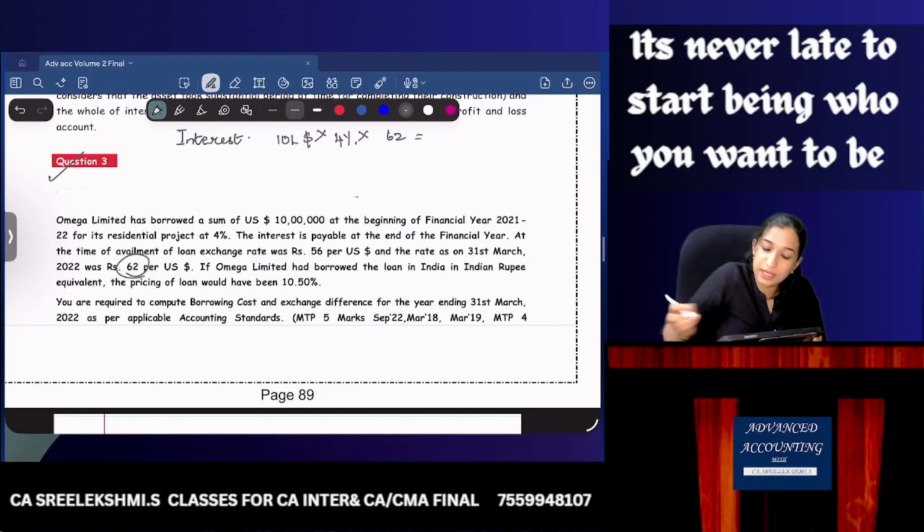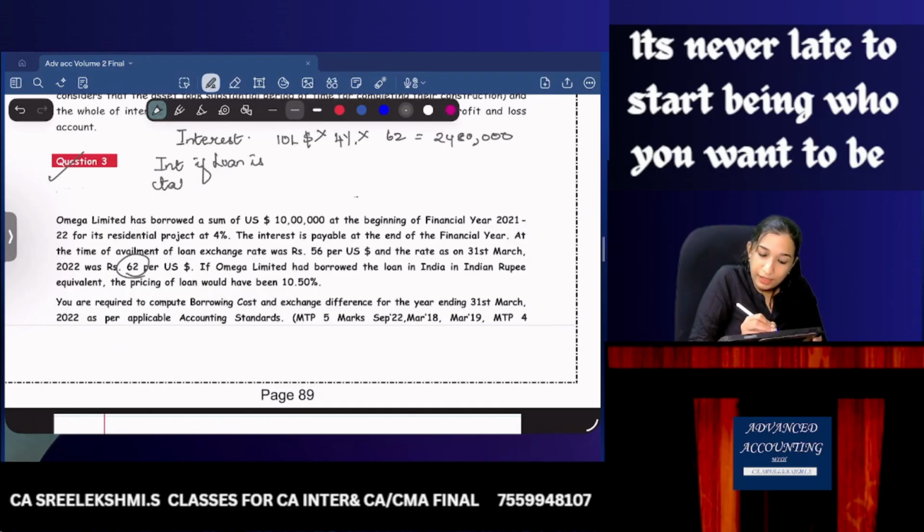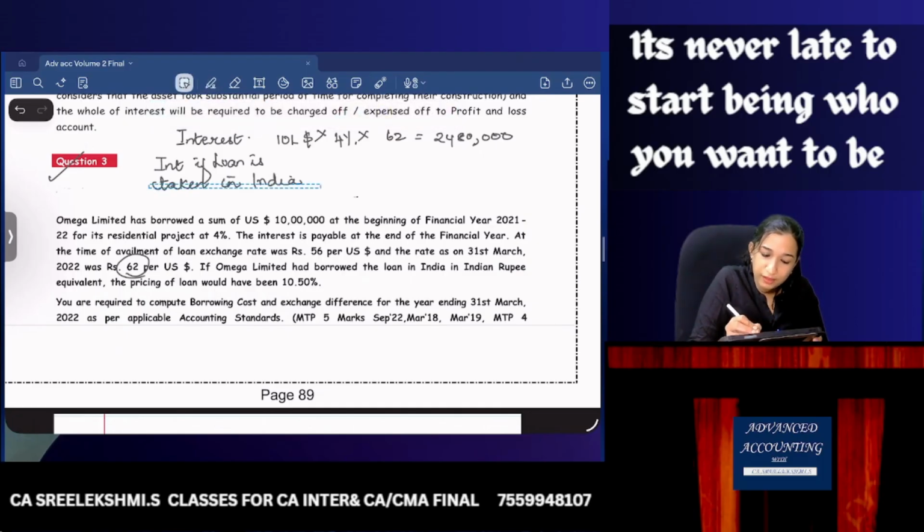So your interest expense will be 10 lakhs into 4% into 62, 24 lakh 80,000 is the actual interest you are paying. Now, what is the interest if loan is taken in India? If loan is taken in India, how much loan you would have incurred?